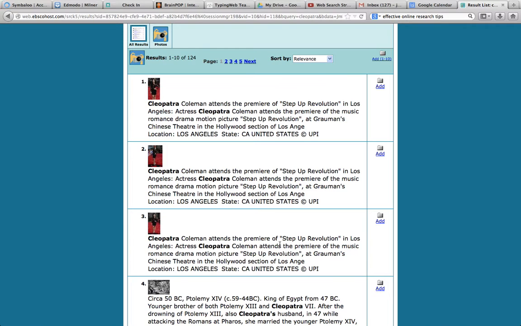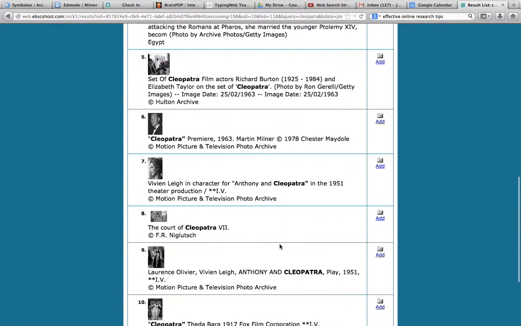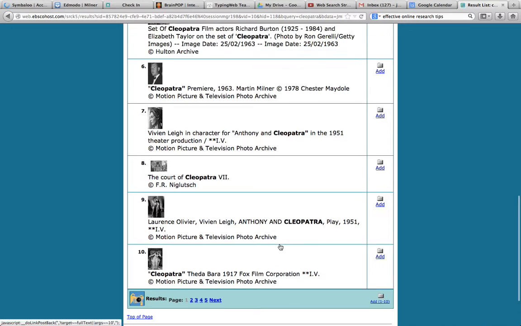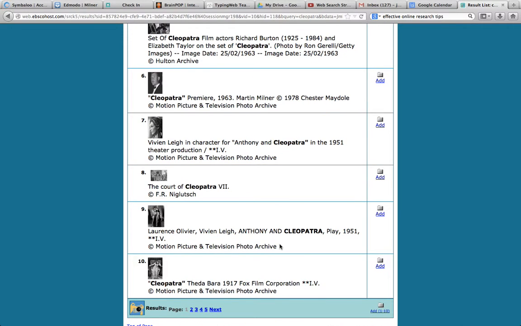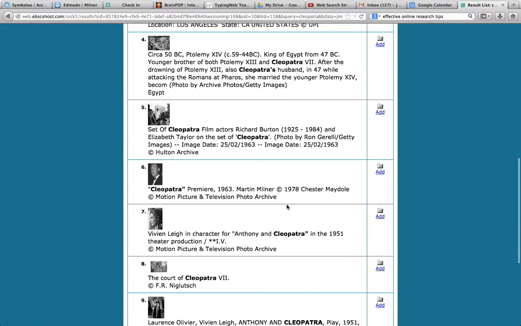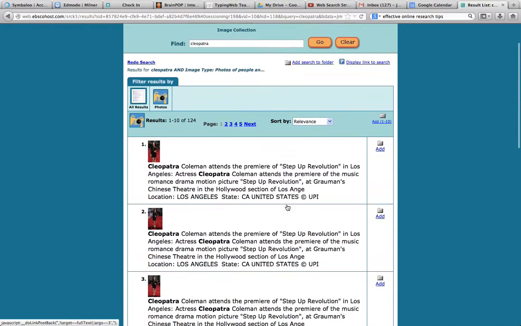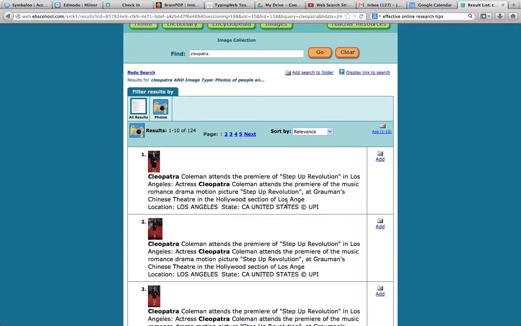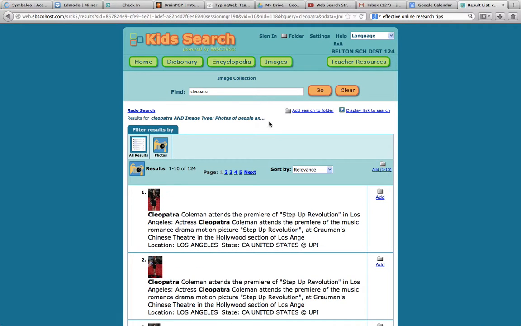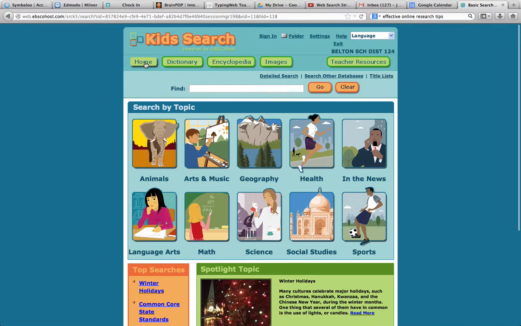This is not the ancient Queen Cleopatra. There probably aren't any pictures of her since she died way before cameras. This gives me movie interpretations of her, still things that I might want to use in a project. Although because she's an ancient character, there aren't going to be any modern pictures of her for sure. So that's Kids Search. Now there's one more database.